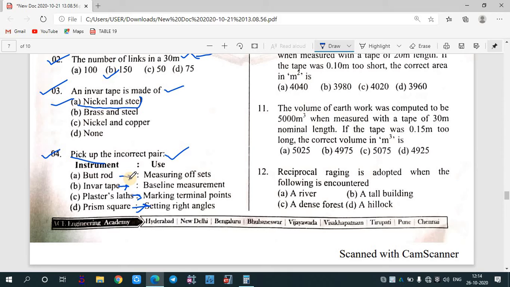And butt rod is generally used for offset. So I think the fourth one is not right, because plaster lath is generally used to measure what? It is used for intermediate station, I think. So the fourth one is not correct.